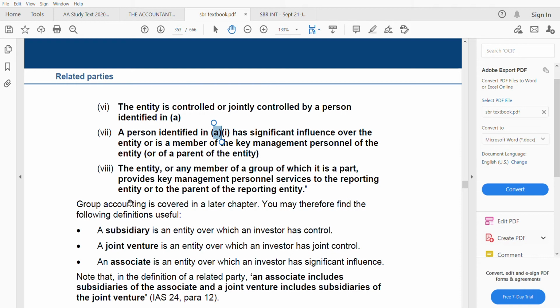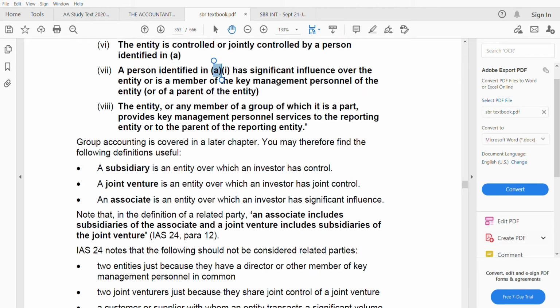Group accounting is covered in a later chapter. You may therefore find the following definitions useful. So we know a subsidiary is an entity over which the investor has control, more than 50%. A joint venture is an entity over which an investor has joint control. Two or three people are having joint control, not just one investor. An associate is from 20 to 50% of ownership. They have a significant influence. They do not control the entity.